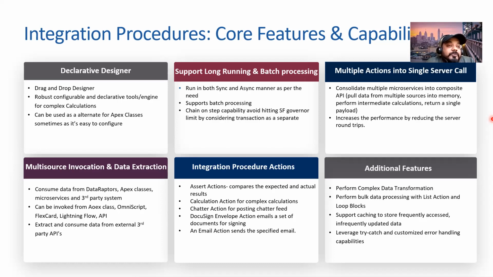So the first one is data transformation on top of bulk or complex data. Basically, we used to work on a lot of complex data. When we are planning to use the integration procedure, it would require a lot of Apex code if we had to do it via Apex. Here you can do it easily. It would allow you to translate or map the incoming data into the required format which exactly a target system is looking for. The transformation can be done easily here.